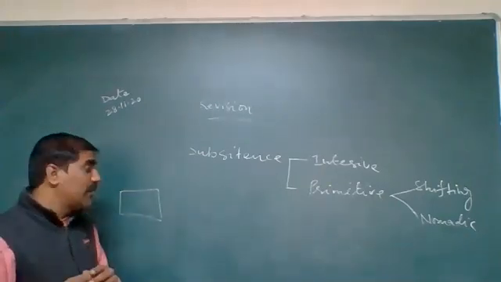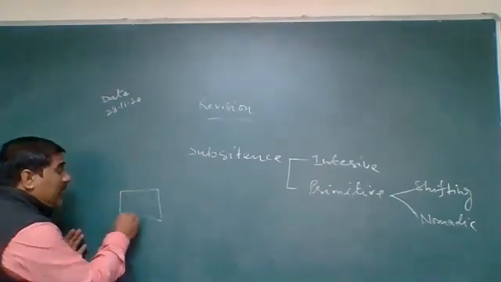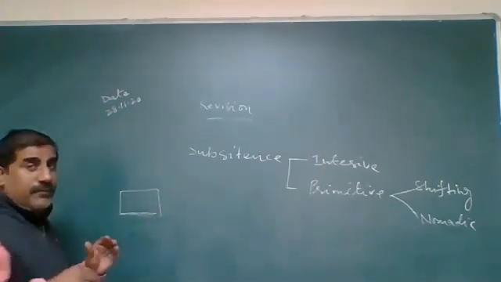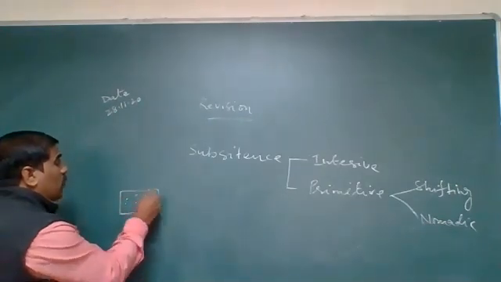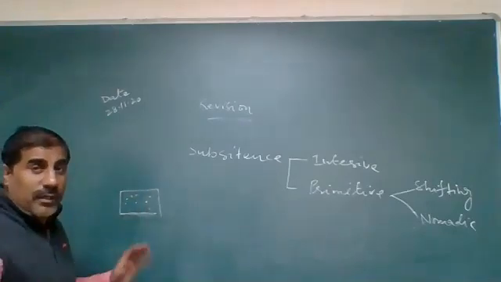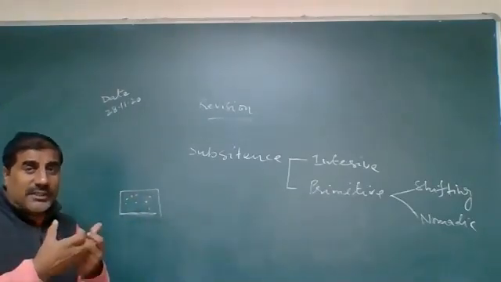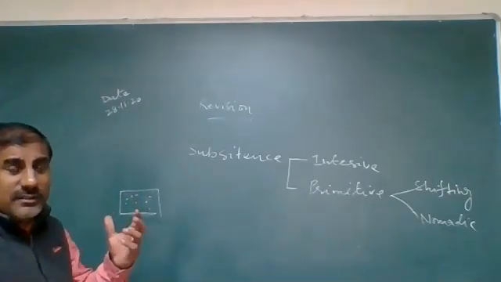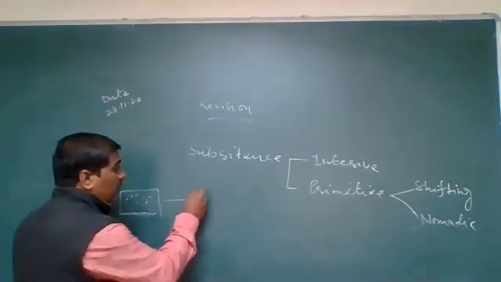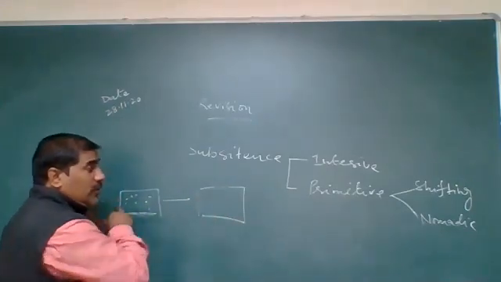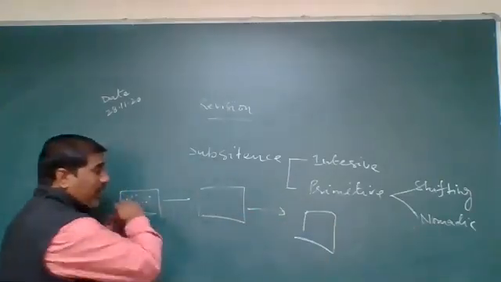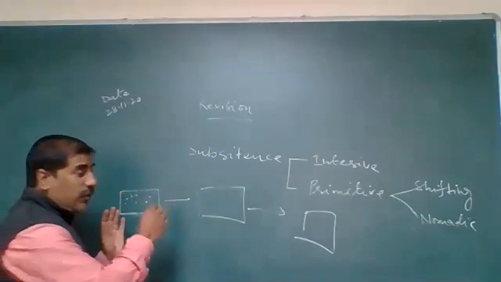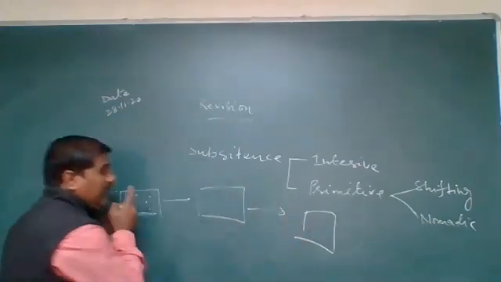They cut the forest and use that land to grow crops. When they feel fertility has decreased after 2 or 3 years, they leave the place and use another one. That is known as shifting cultivation.